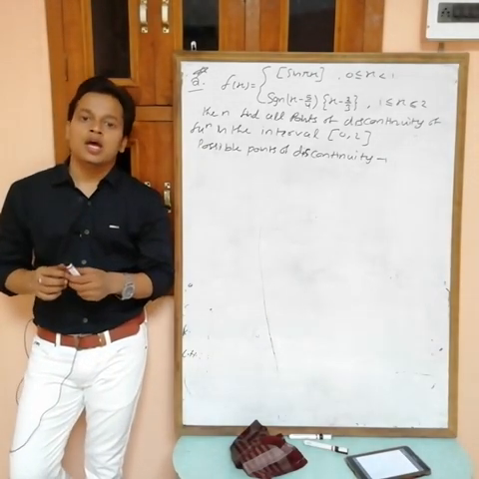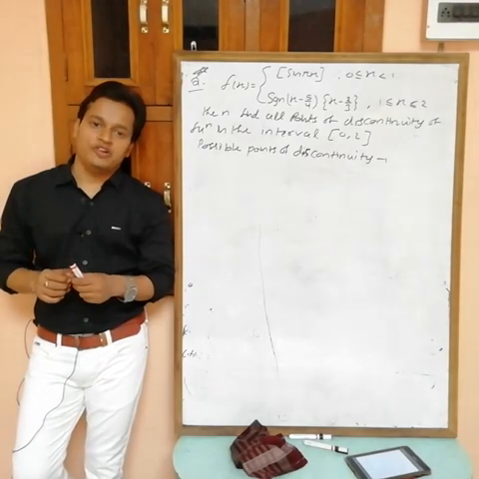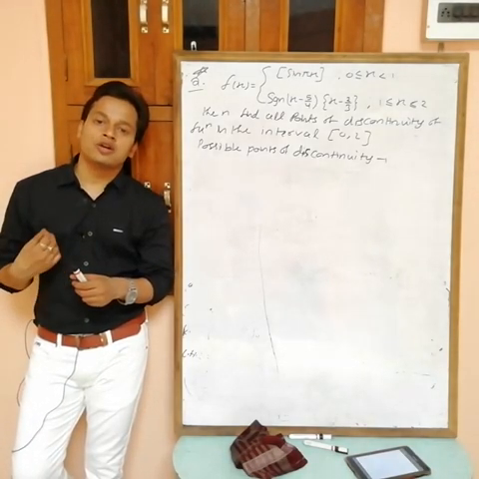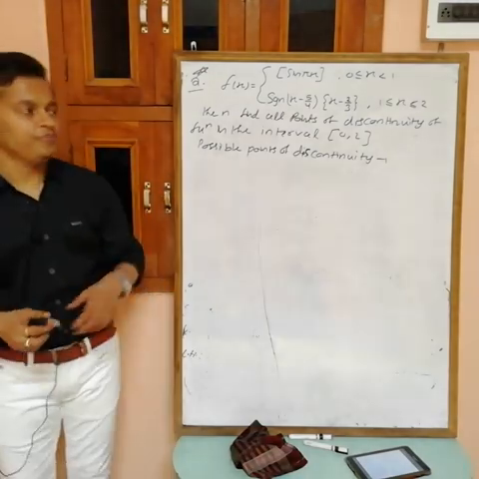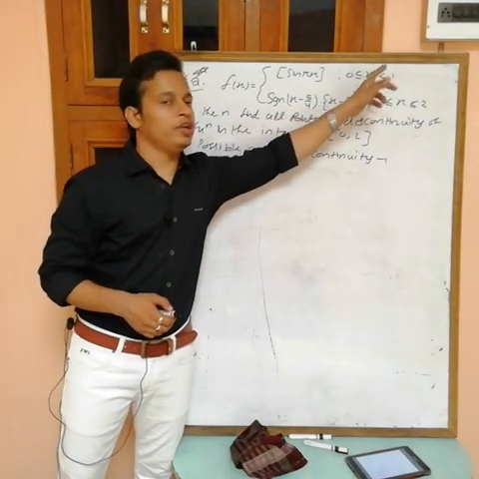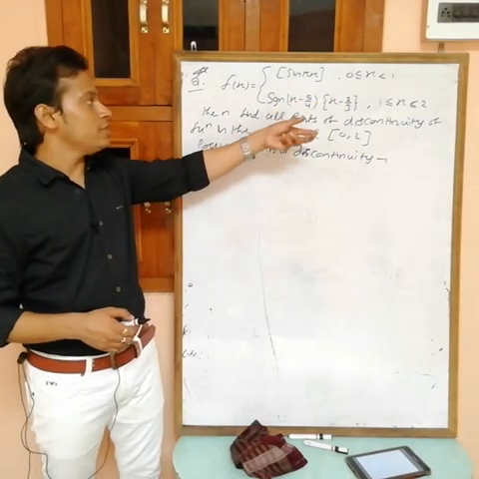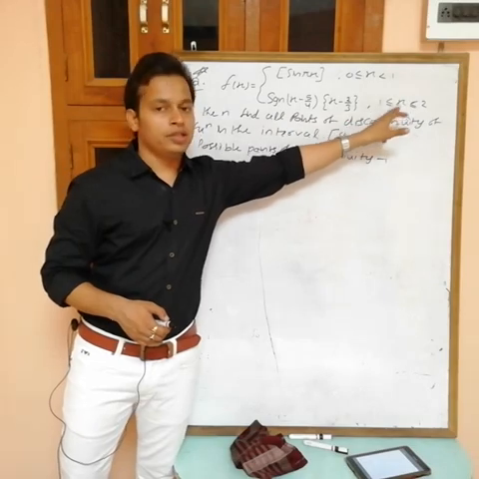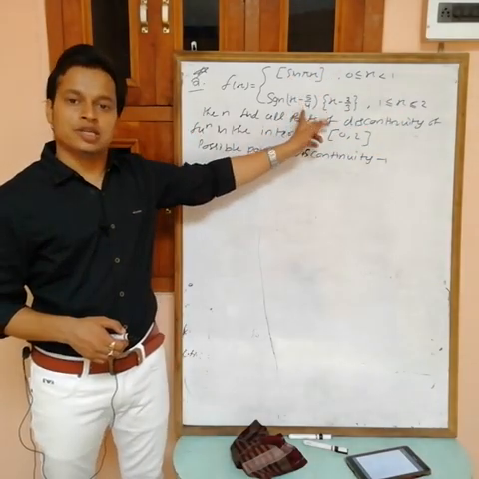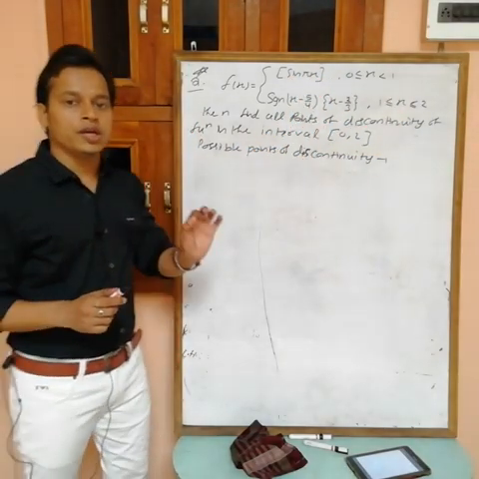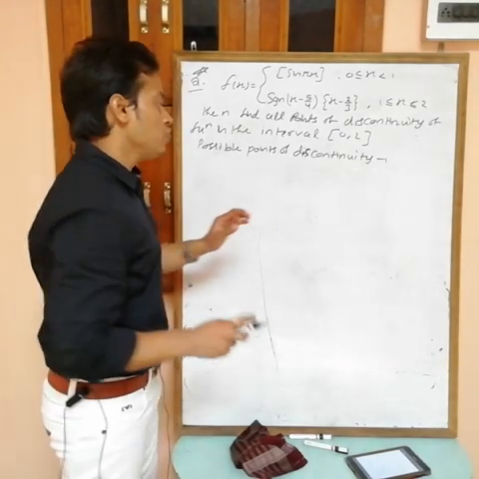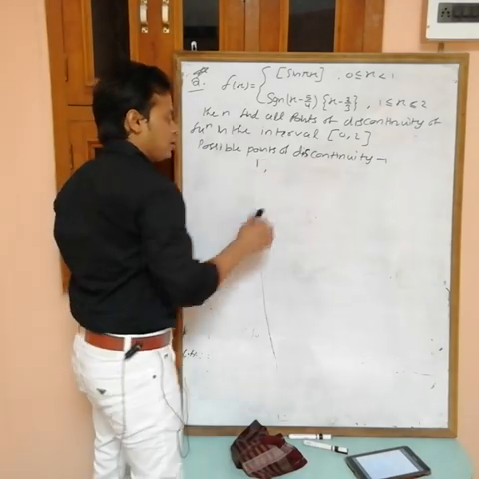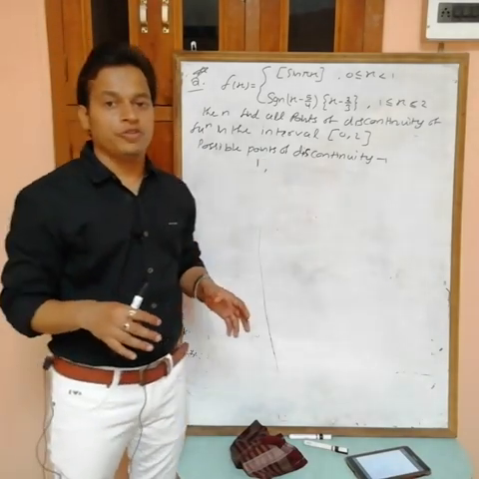First point is, in case of a defined function, we have to check the continuity at every point where the definition of the function changes. And here at x equals 1, the definition changes. When x is less than 1, the value of f(x) equals this one. When x is greater than or equal to 1, the value of f(x) equals this one. So you have to check the continuity at point x equals 1. First one is 1, at every point where the definition of the function changes.